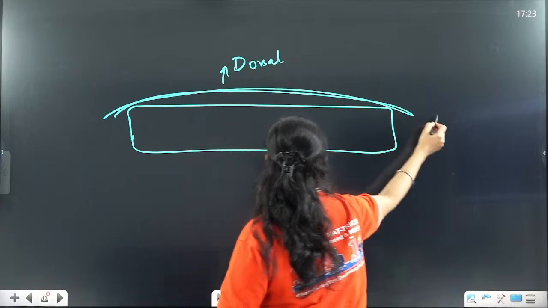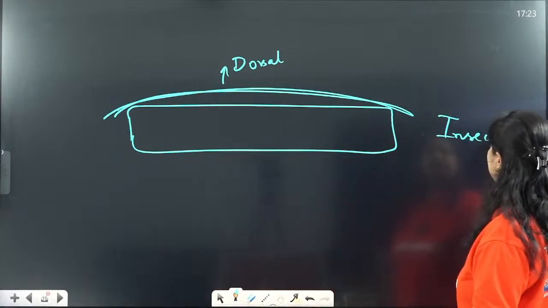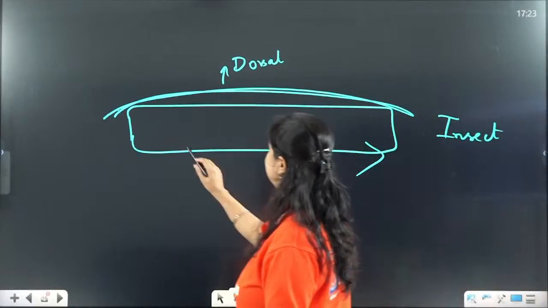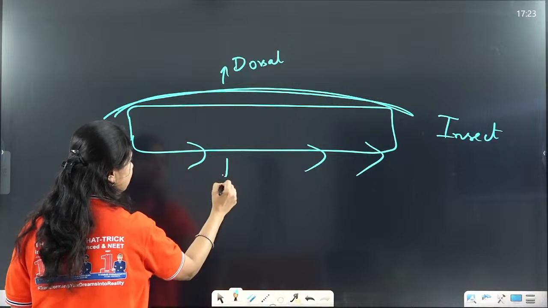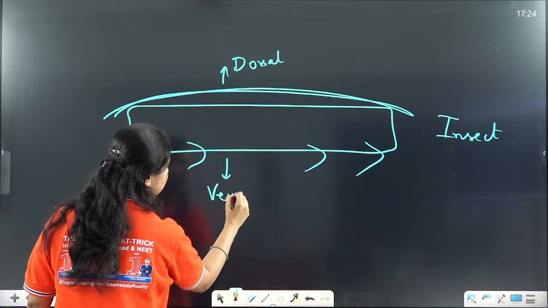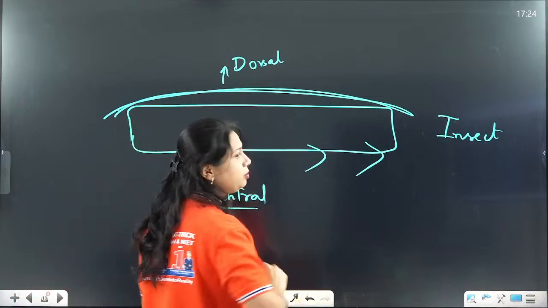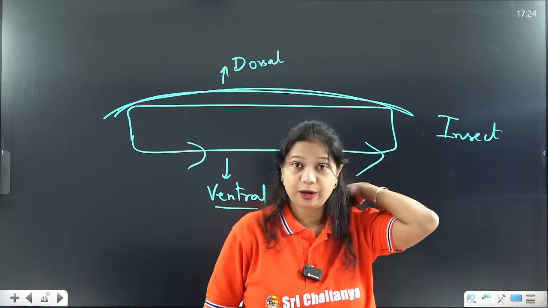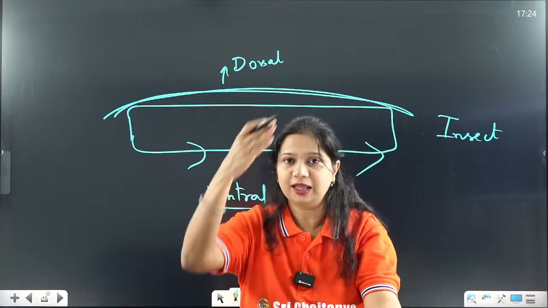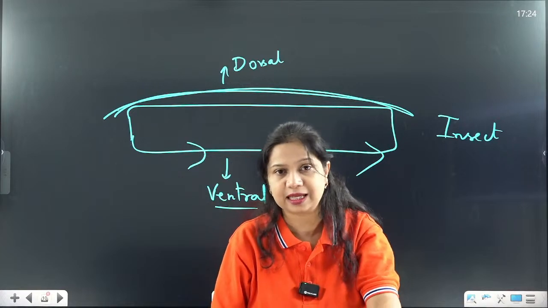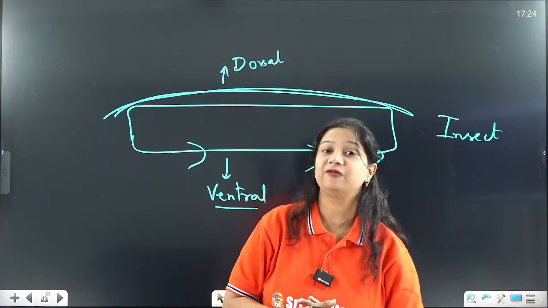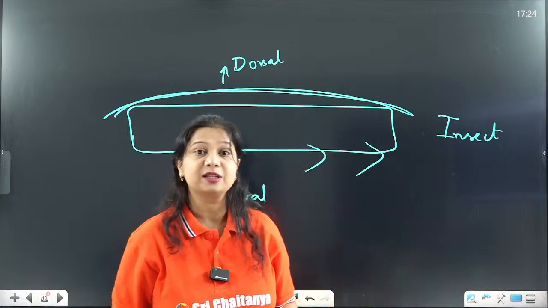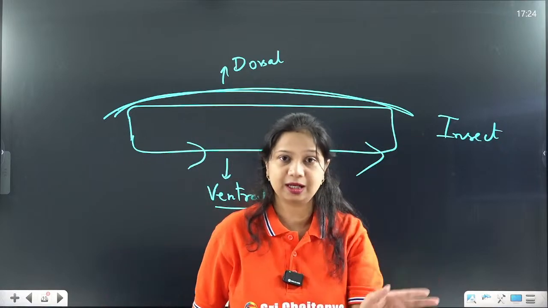In case of an insect, if this is an insect with its legs like this, so this is the dorsal and this is the ventral. In case of a human being or any other organism, the back portion is the dorsal and the front portion is the ventral side. These are the two surfaces of our body, the dorsal and the ventral.